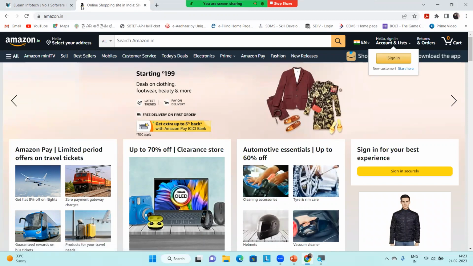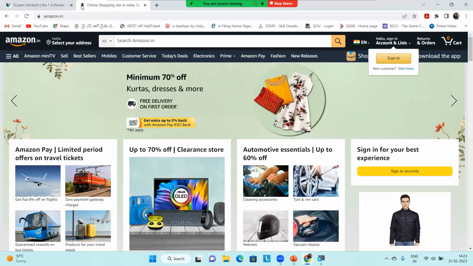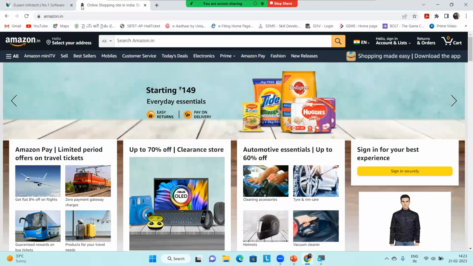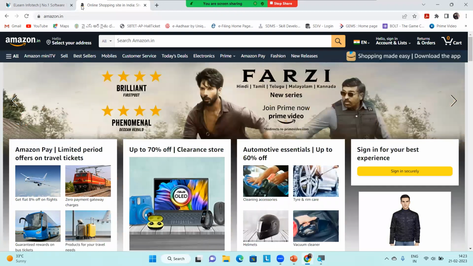Because ELearn InfoTech is a website of the company. But Amazon is an online shopping website, which means an e-commerce website, which means a dynamic website. Dynamic website means the content changes for each and every user, right? So if I log in, it will only show my orders, my favorites, my name and details, my address and my payment options.